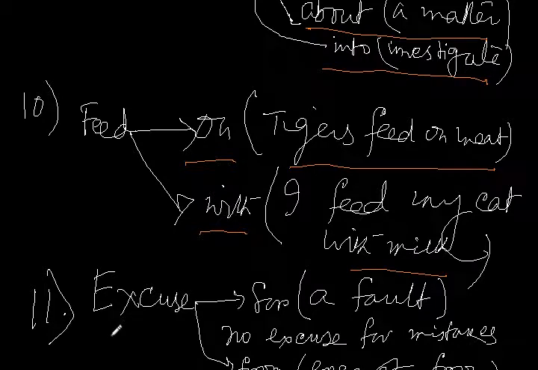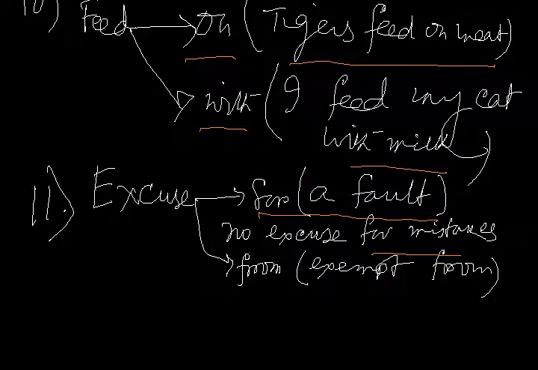And last but not the least, excuse. Excuse for. We excuse someone for a fault, or there is no excuse for mistakes. And excuse from means exempt from. The judge excused him from attending the court.